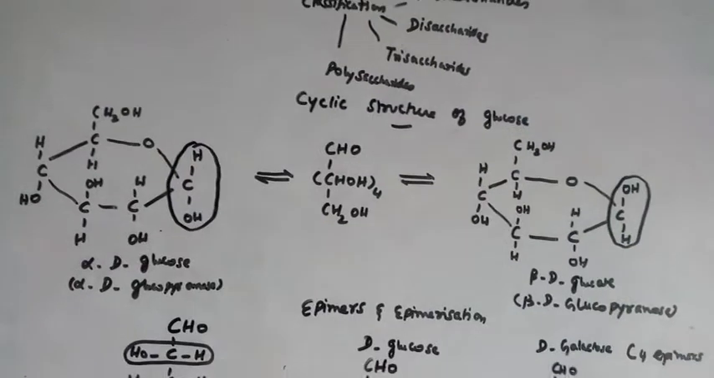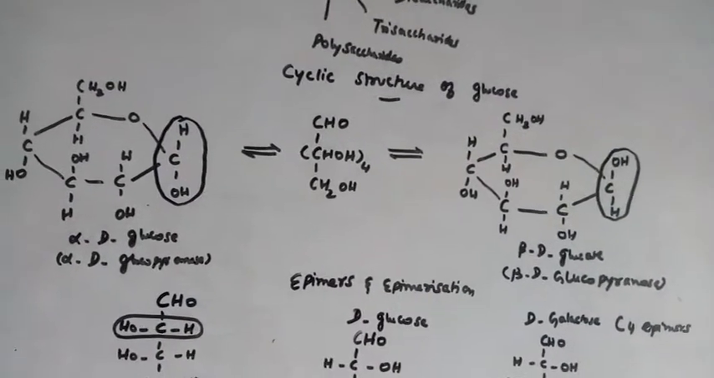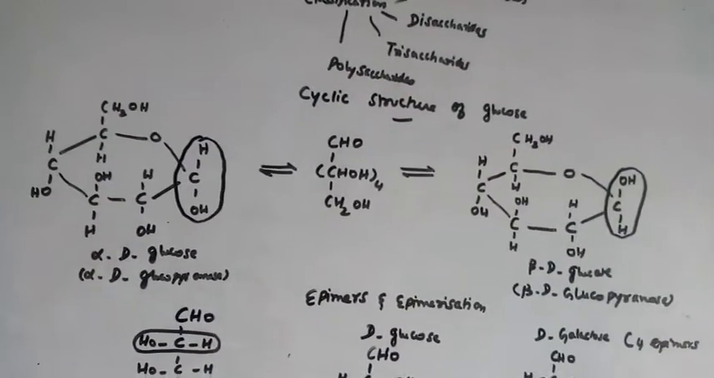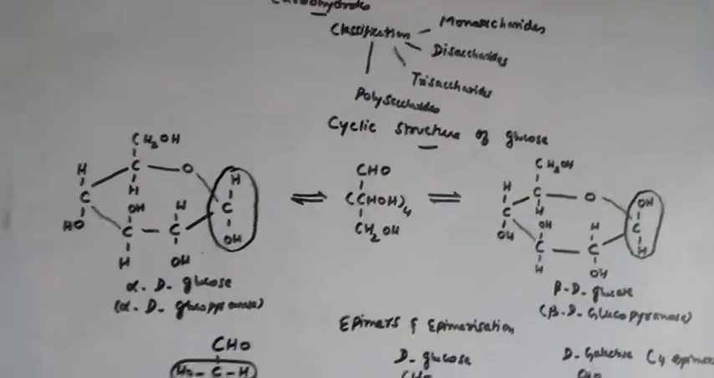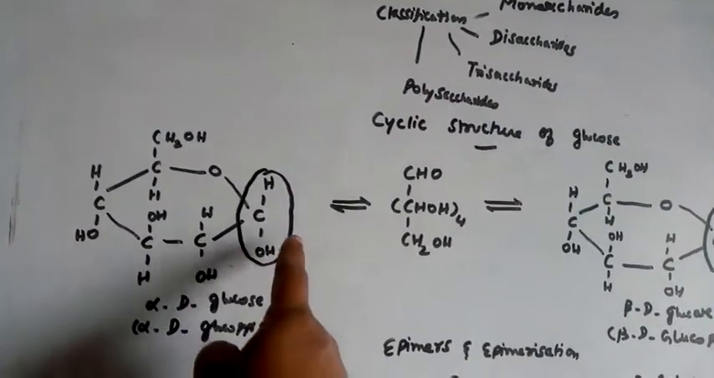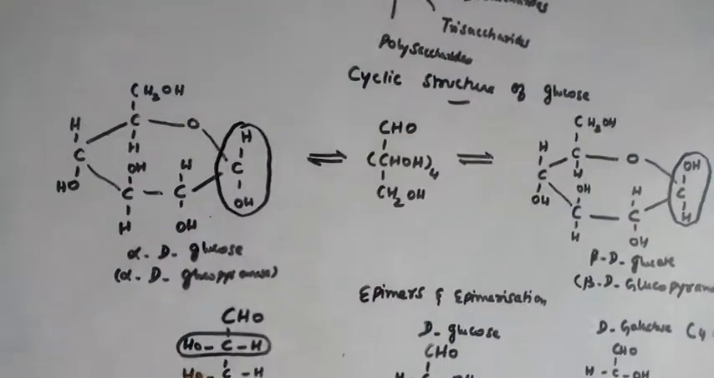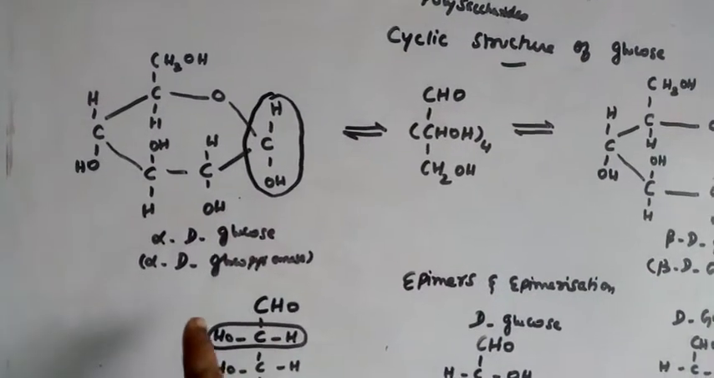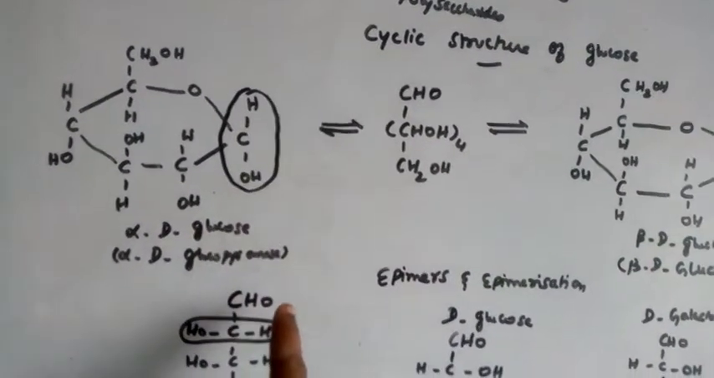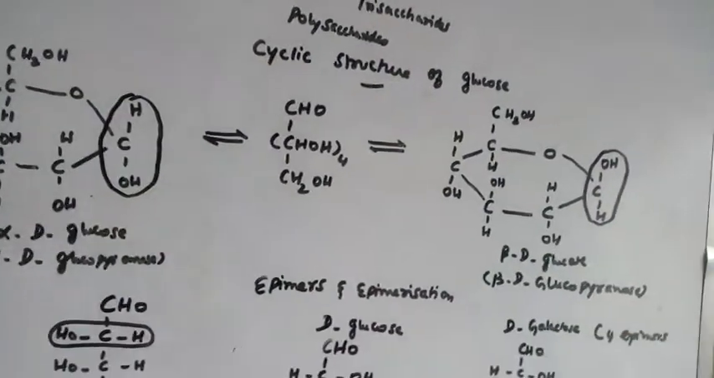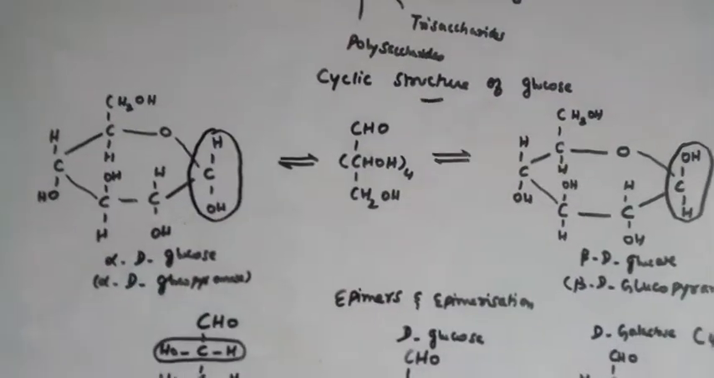Pyran is a cyclic compound with 5 carbon and 1 oxygen atom. That is why here we put 5 carbon and 1 oxygen atom. So we write it as alpha D glucopyranose, and in the same manner here, beta D glucopyranose.